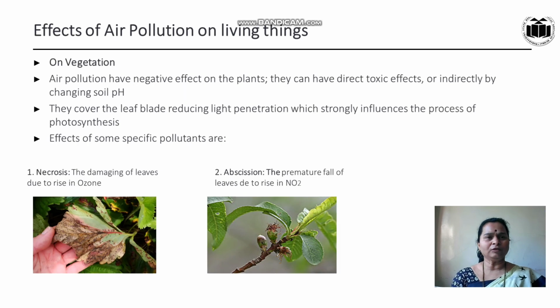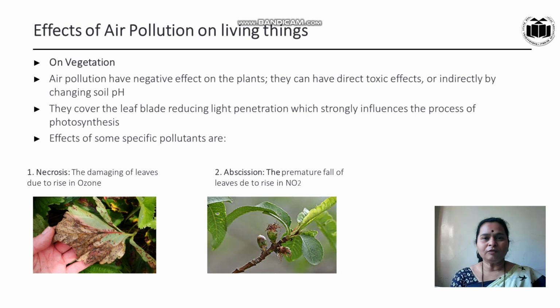Then what are the effects on vegetation pattern? Air pollution has a negative effect on plants. It can have a direct toxic effect or an indirect one by changing the soil pH. That means the pH of soil may become acidic or alkaline, and it reduces crop production. Pollutants also cover the leaf blade, reducing light penetration, which strongly influences the process of photosynthesis.